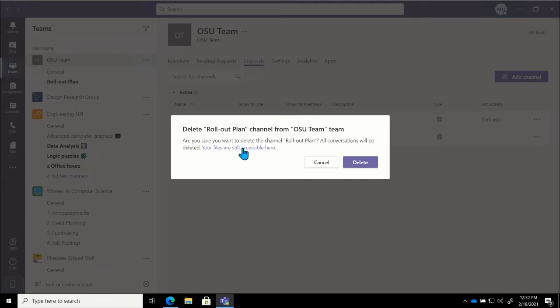Our files will still be accessible. It will remove the posts and the conversations. Now, if I was doing some spring cleaning of my team, trying to clean things up and make it a little bit more organized, and we got rid of a channel that we then found out we needed, something we would like to keep, we will be able to restore that for up to 30 days. I'm going to go ahead and click on delete so that we can look at how to restore a channel.